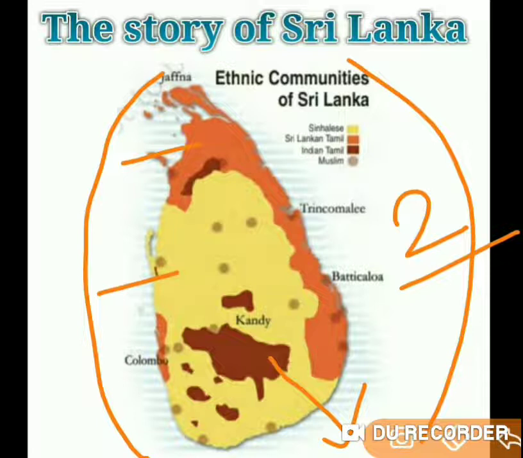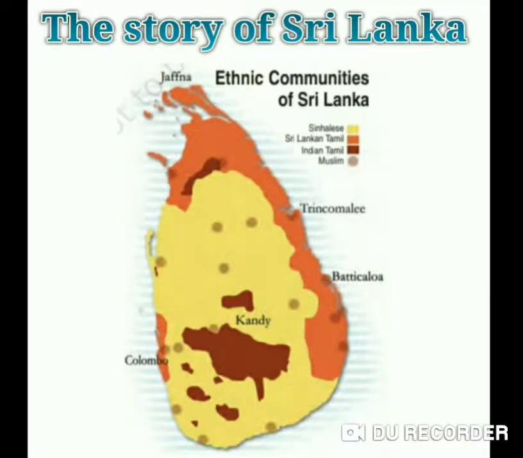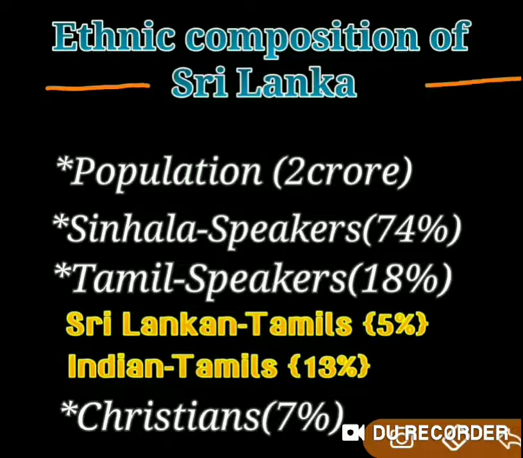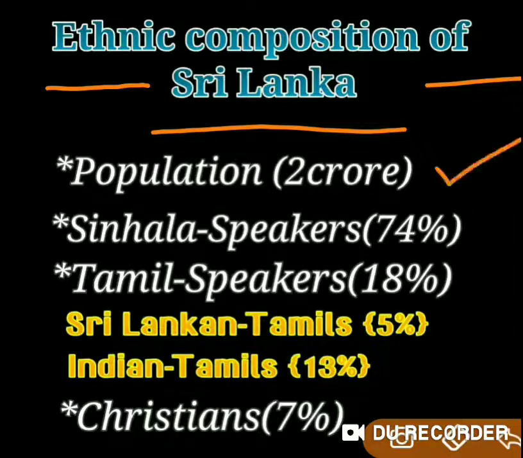So let us see the ethnic composition of Sri Lanka. I hope you all remember what we mean by ethnic composition from Belgium. So here let us study the ethnic composition of Sri Lanka. As you all know, Sri Lanka is a small country, a neighboring country of India, located in the Indian Ocean, a few kilometers away from the southern coast of Tamil Nadu. And the total population of Sri Lanka is 2 crore.